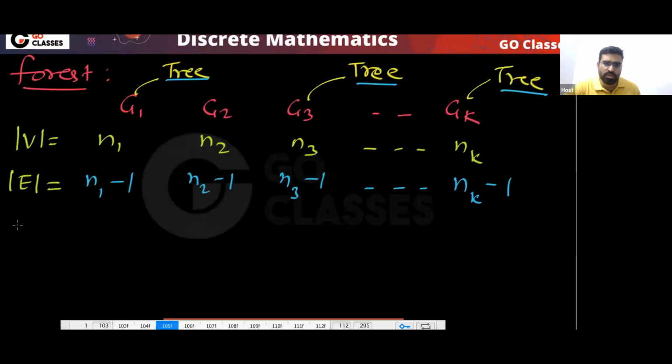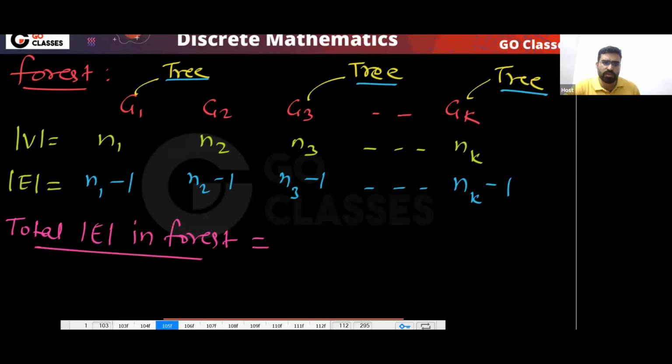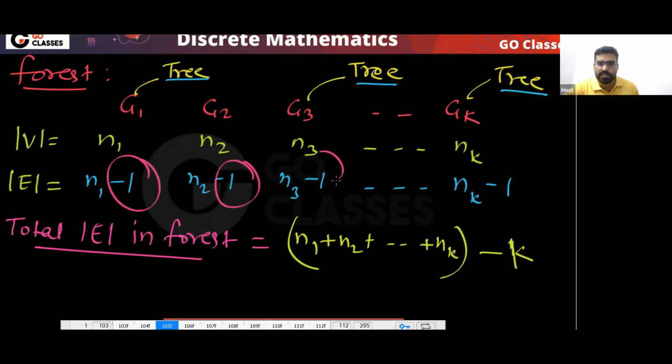So what is the total number of edges in the forest? Just add all of them. I can say n1 plus n2 plus up to nk, minus k, because each minus 1 creates a total of minus k.